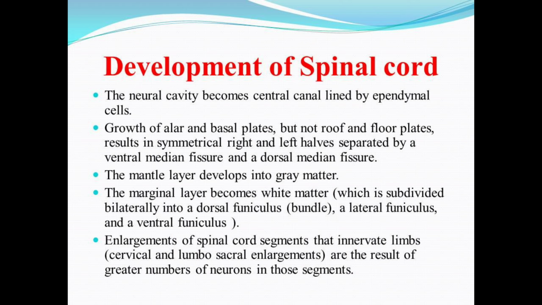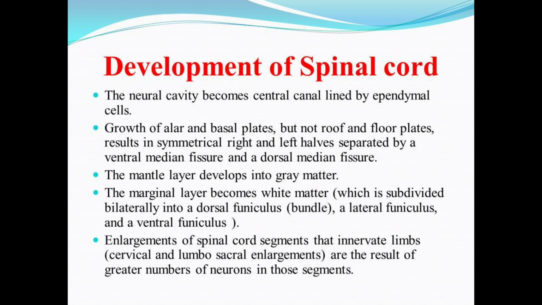Moving to the next, the growth of the alar and the basal plate, but not the roof or floor plate, results in symmetrically right and left halves separated by a ventral median fissure and a dorsal median fissure. So now the question arises: what are those plates that lead to the formation of the spinal cord? They are just divisions of the neural tube, and they can be alar, that is also the dorsal plate, basal, that is also the ventral plate, and the roof and the floor plates.